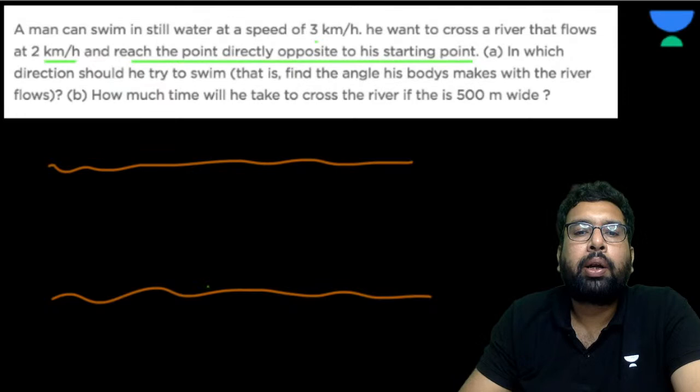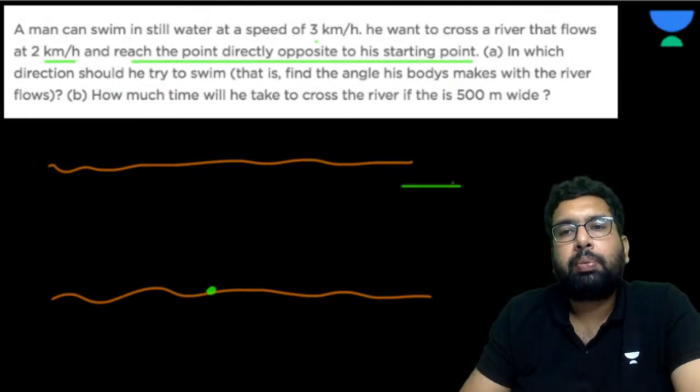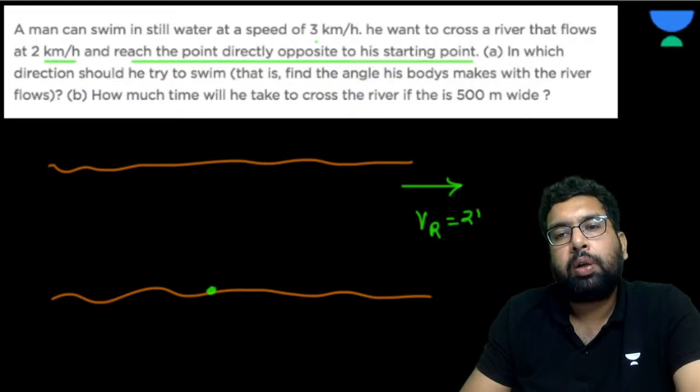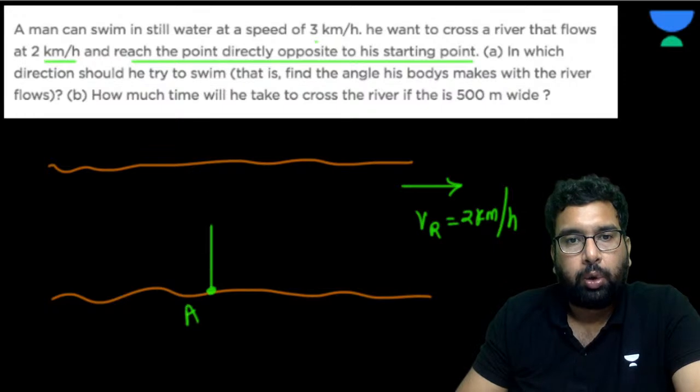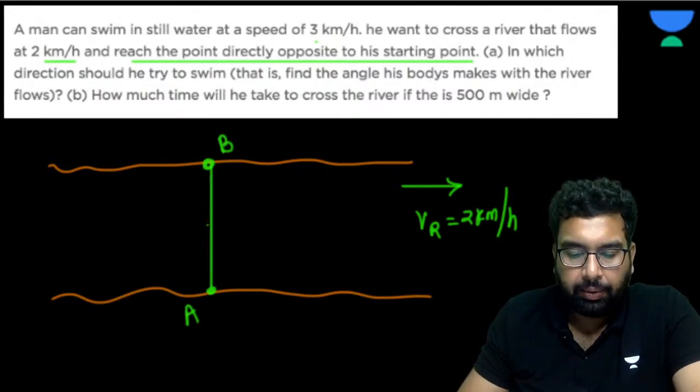his starting point. Now, see, the river, let's suppose, is flowing in this direction at a velocity of 2 km per hour. Right? Fine. Now a man is swimming and he wants to cross the river that flows and reach the point directly opposite to his starting point. So he wants to go to this point. Now please tell me,